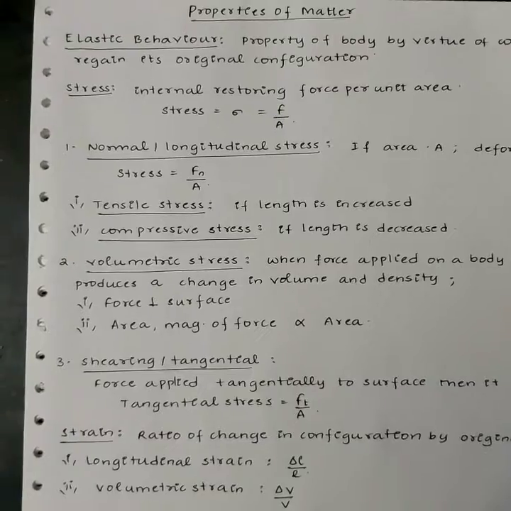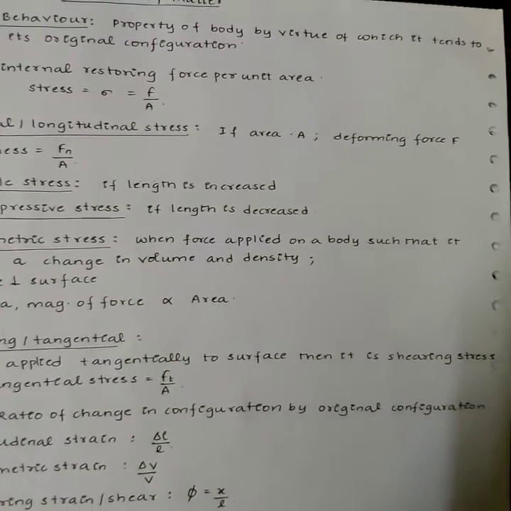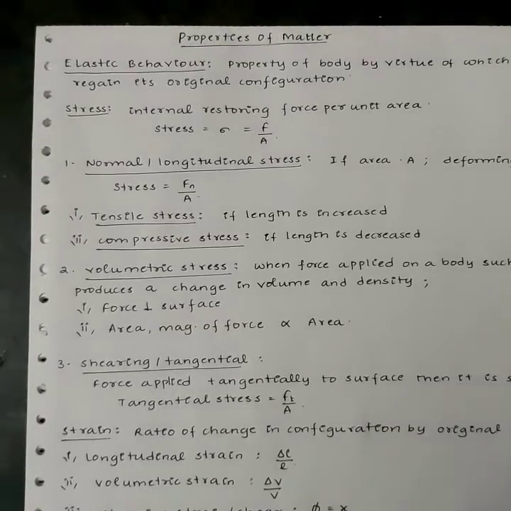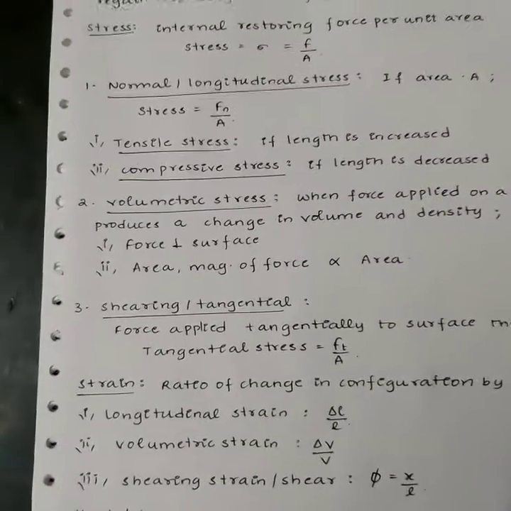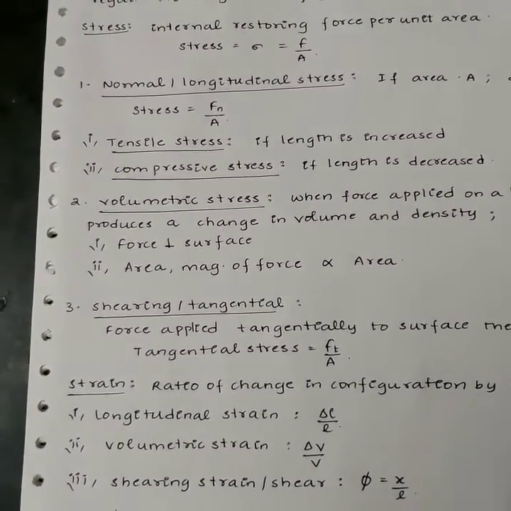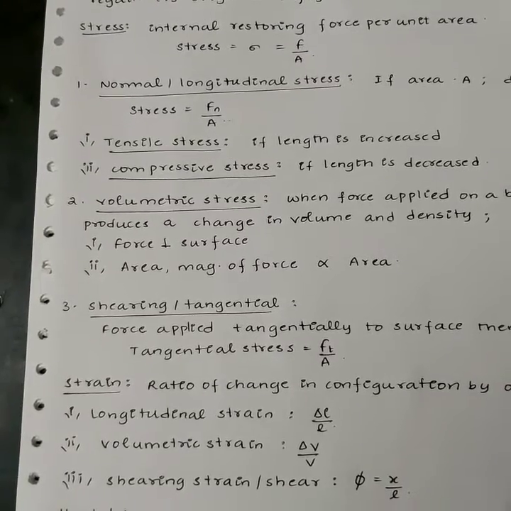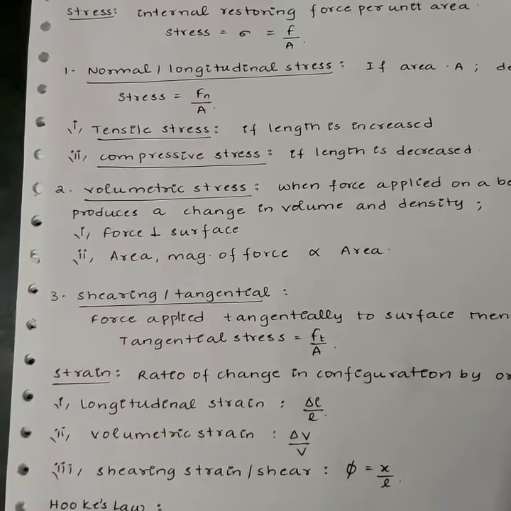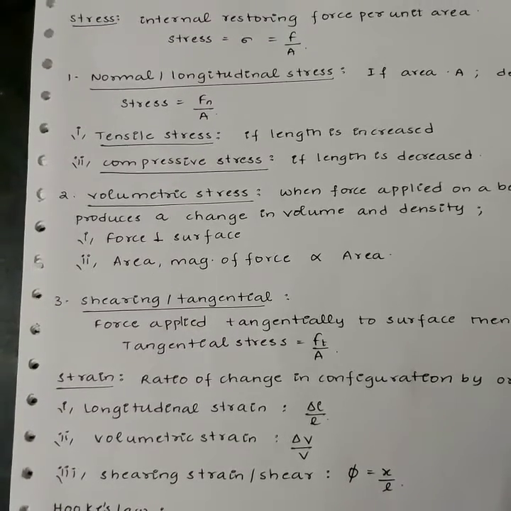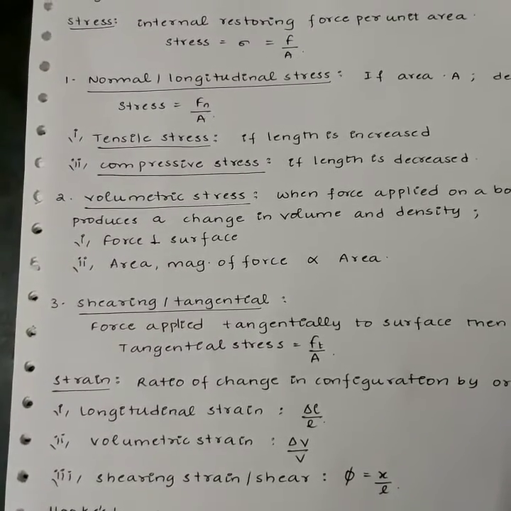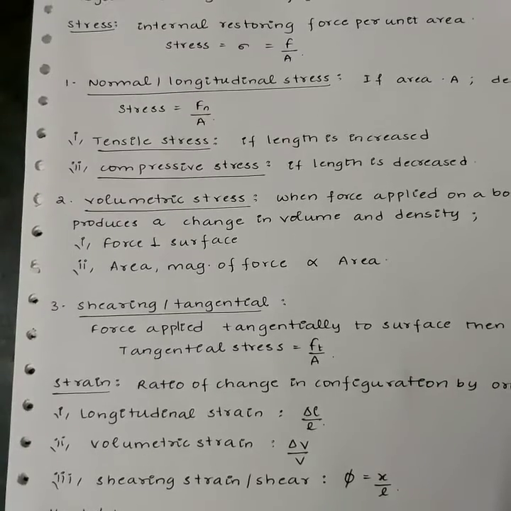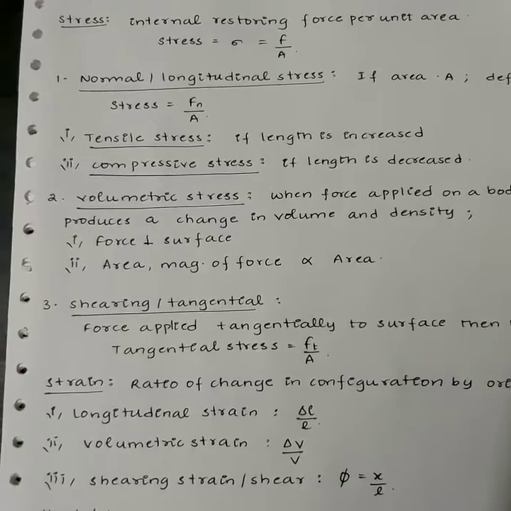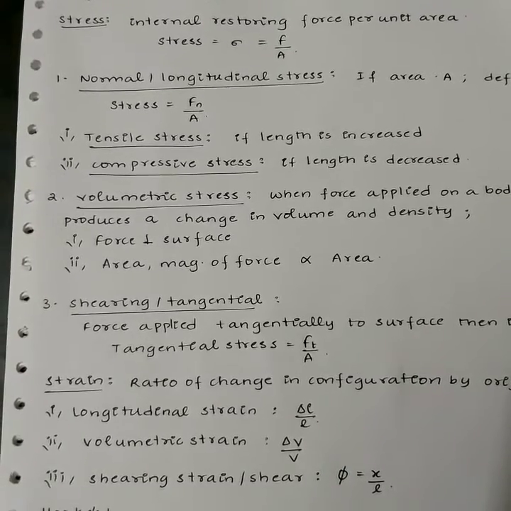Strain. Strain is the ratio of the change in configuration to the initial original configuration of the body. Being the ratio of two similar quantities, the strain is a unitless and dimensionless quantity. When the deforming force causes a change in length, it is called longitudinal strain. For a wire or rod, the longitudinal strain is defined as the ratio of change in length to the original length, that is delta L by L.